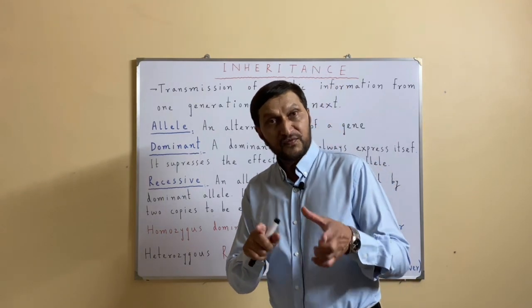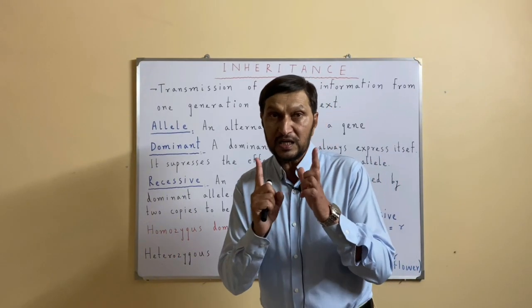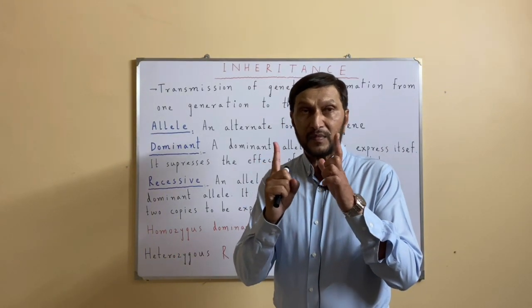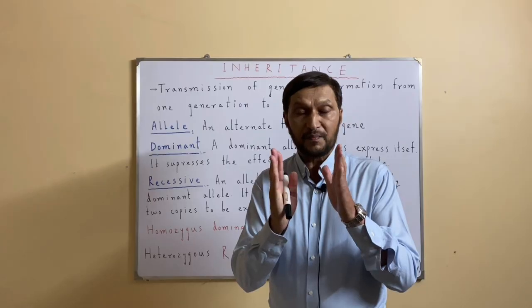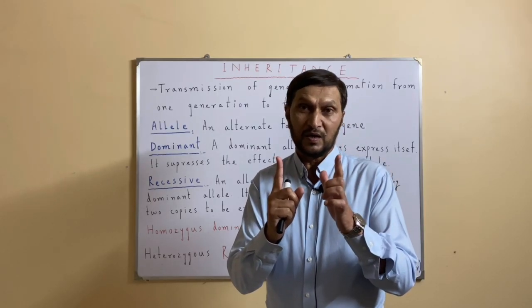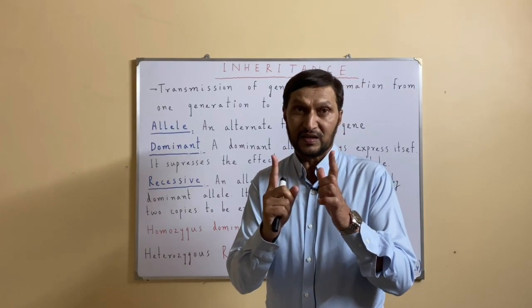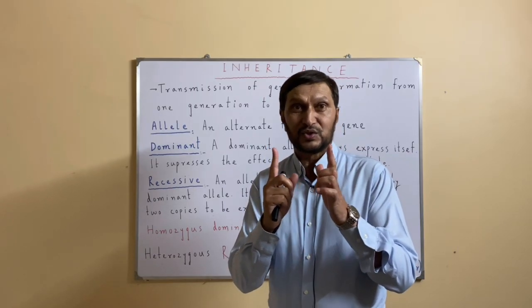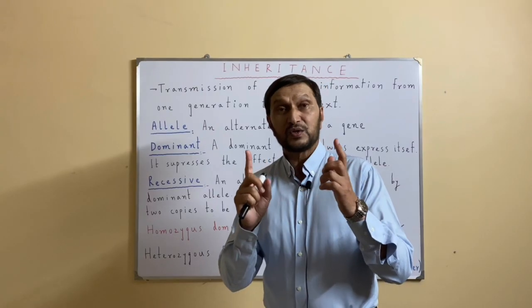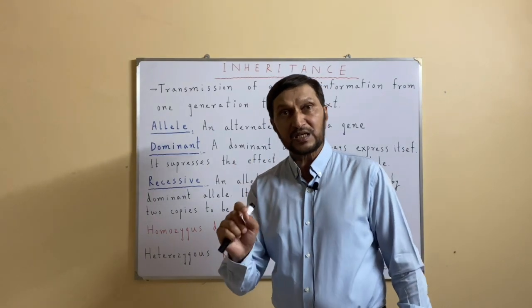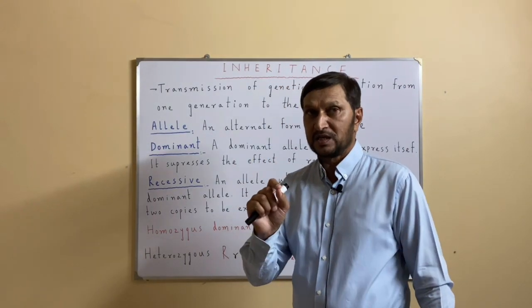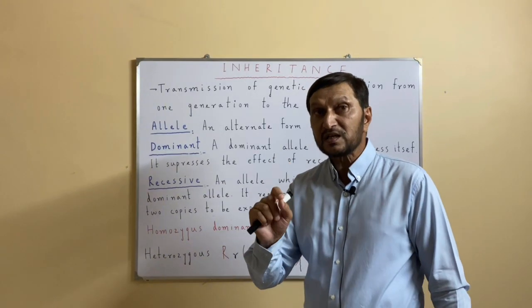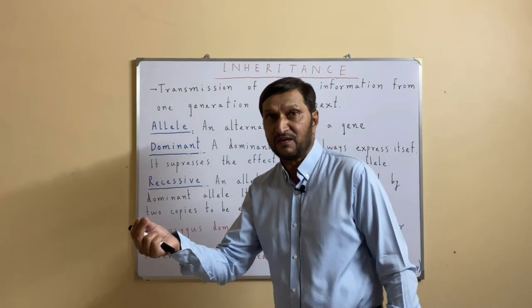And alleles are present in pair form. There are two alleles of the same gene in one individual, on two chromosomes. So if one allele is dominant, the dominant allele will always express itself.